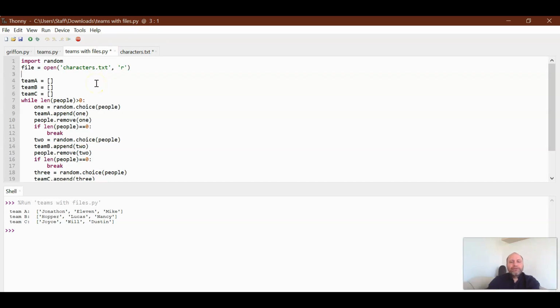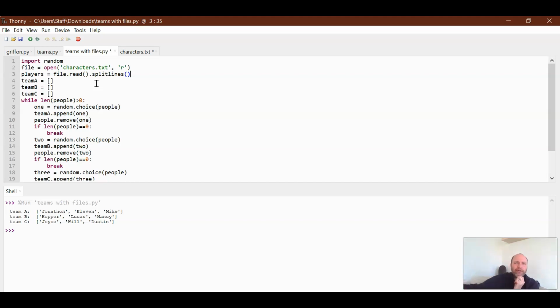Now what we want to do is save that information as players. So we're going to do players, we're going to look at file, and we're going to say read, open and close parentheses. Now sometimes that's all we need to do, but since this is in different lines, I'm going to do dot splitlines, open and close parentheses.